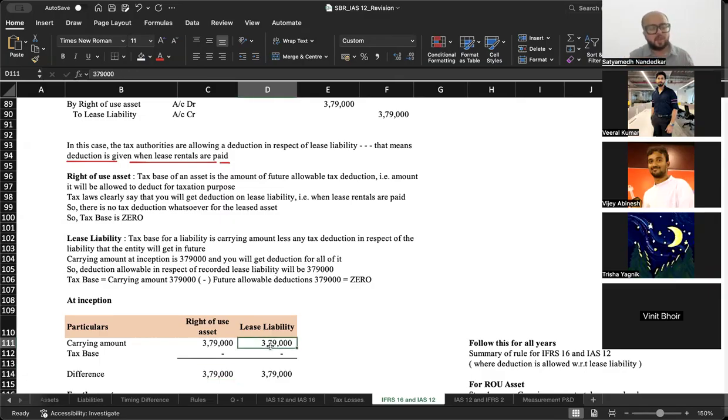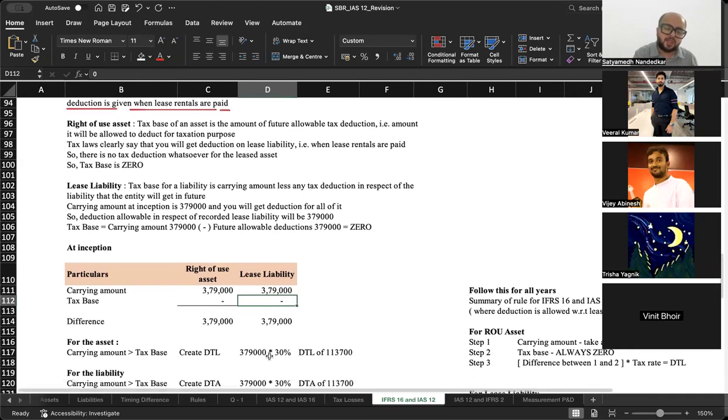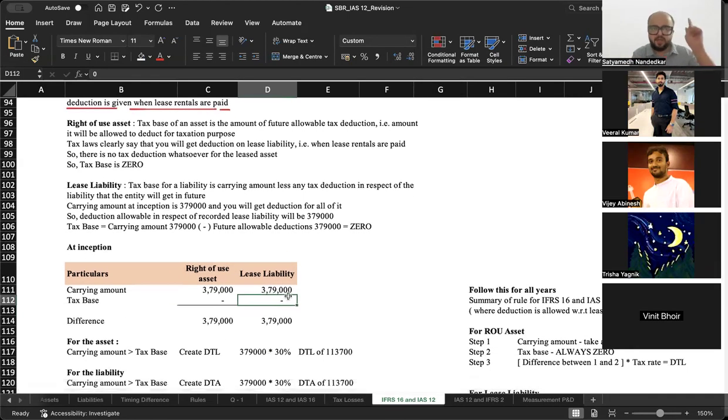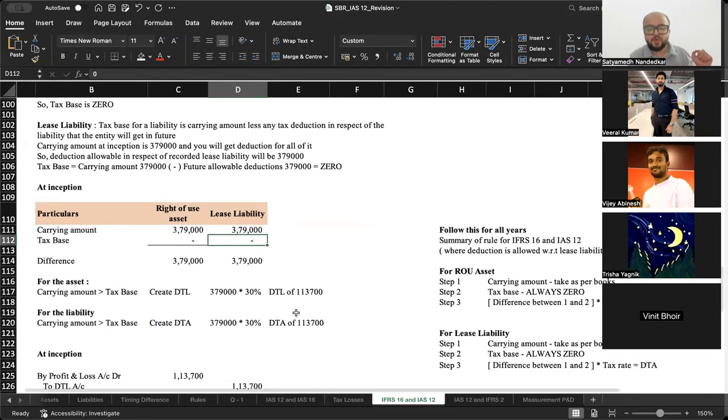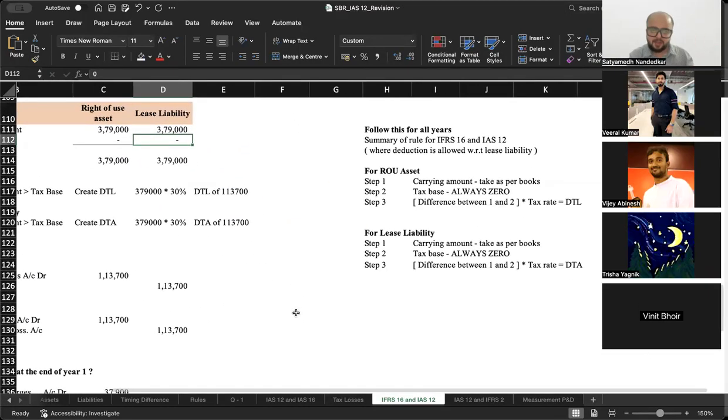तो फिर ये पूरा amount will be available as a deduction in the future. So आपका tax base कितना हो जाएगा? Tax base will be 379 minus 379, that is 0. And to that extent, you will have to create a DTA. Now, in the exam, forget all of that. Just follow this set of rules where IFRS 16 and IAS 12 are interacting with each other.